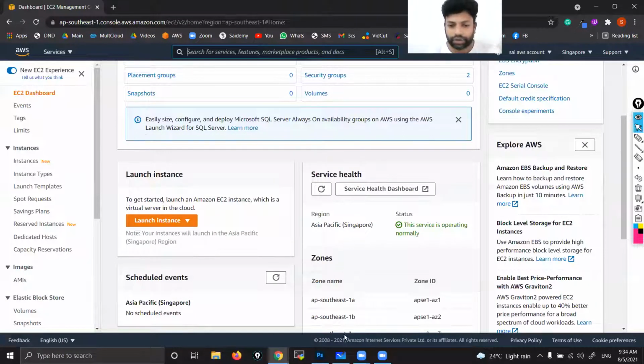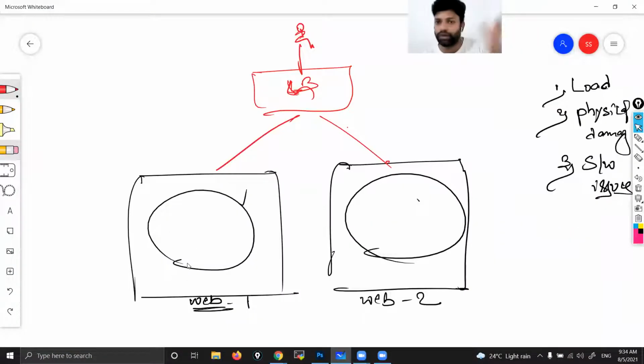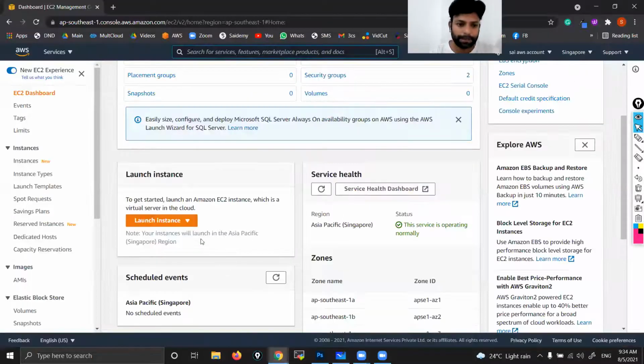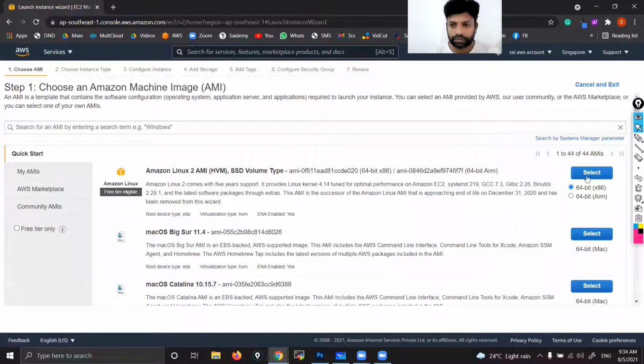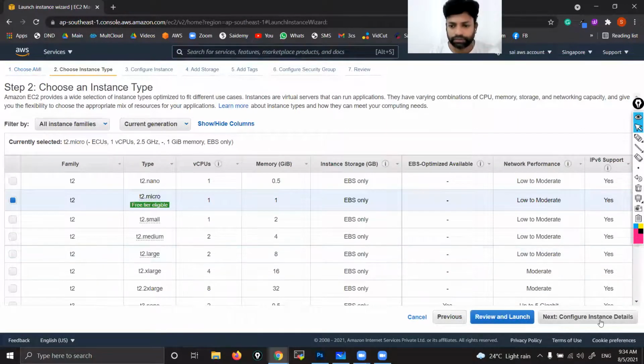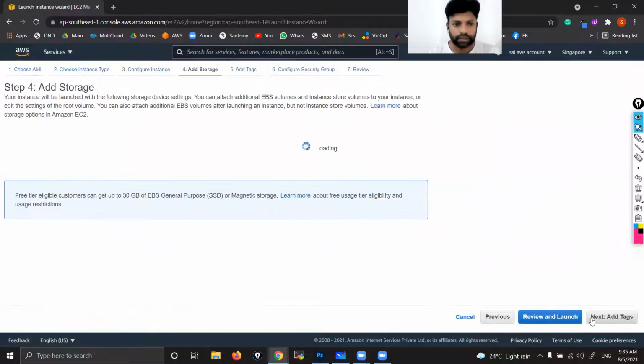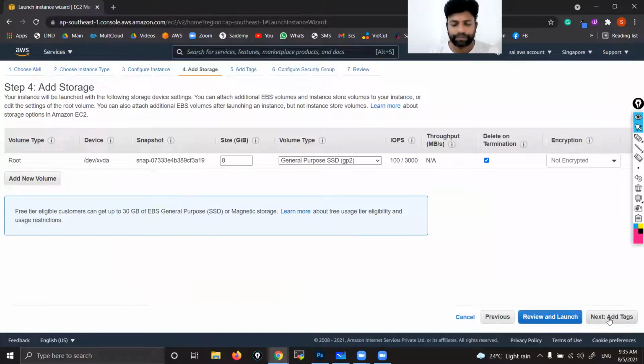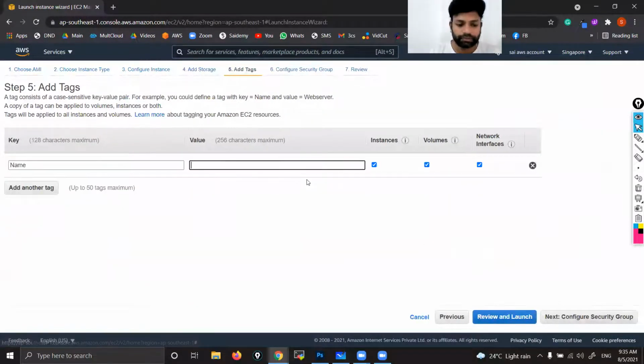Now let me launch. First, I'm going to launch a web server in the same way whatever we did yesterday, so that even if you have any doubts from yesterday's class, those will be clarified today. But the second one, I'll do in a different way. Launch instance. Amazon Linux, any Linux, T2 micro, one GB is enough. Give any name, I'll give web server one.